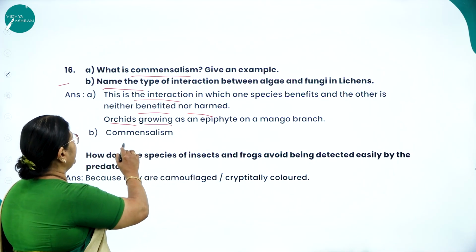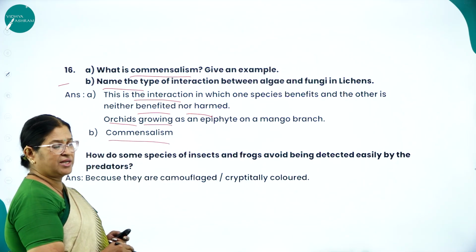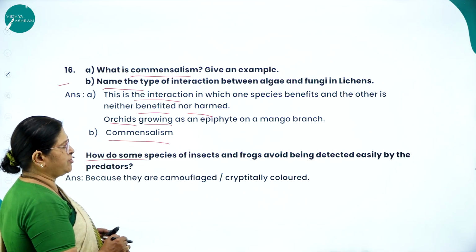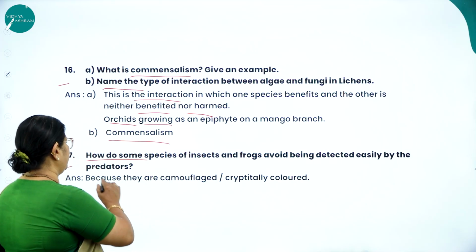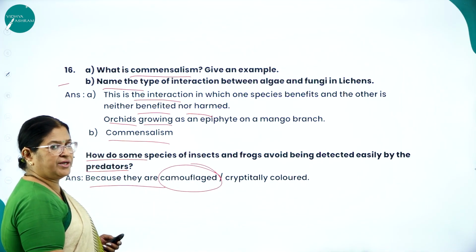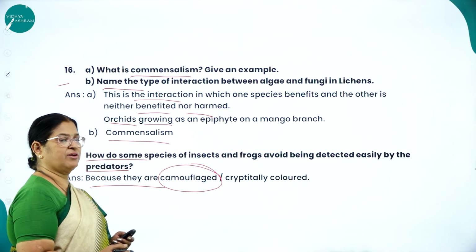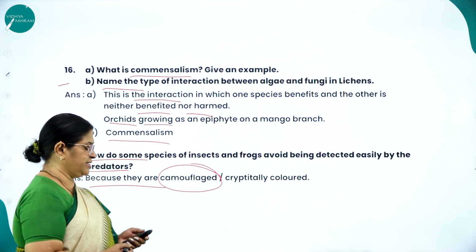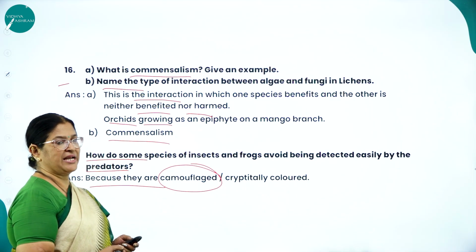So algae and fungi in lichen, what is the type of interaction? Commensalism. Next, how do some species of insects and frogs avoid being detected easily by the predators? Because they have a very important adaptation called camouflaging or being cryptically colored, so that they can avoid being identified by the predators. It's one of the defense mechanisms.